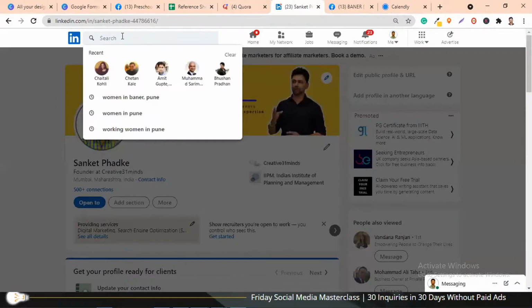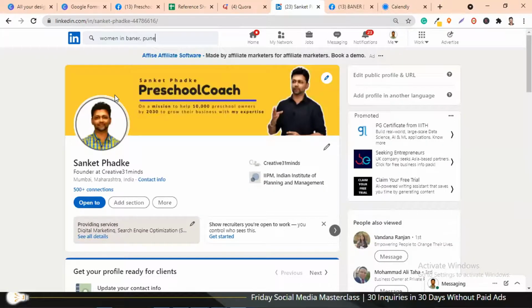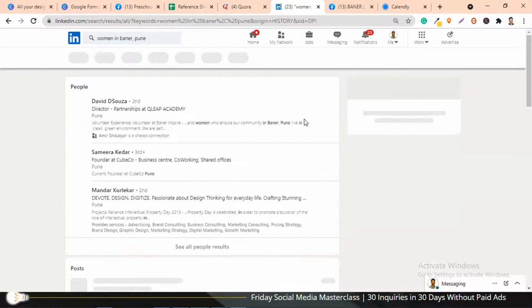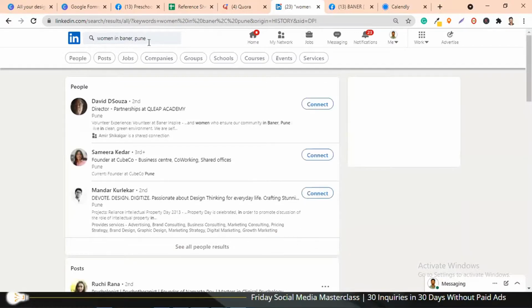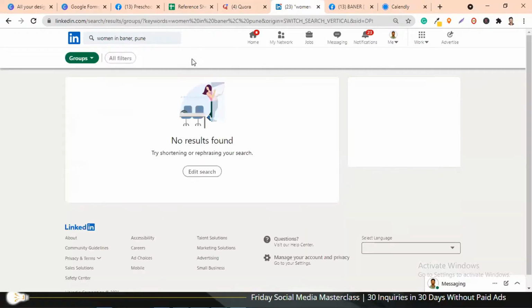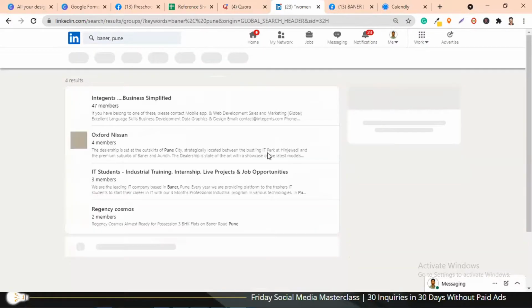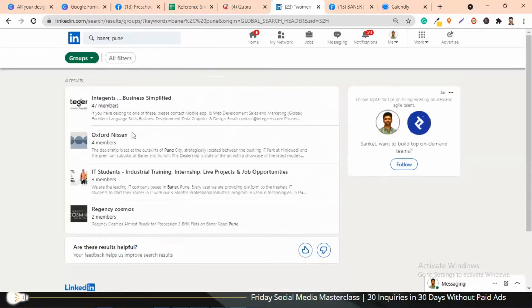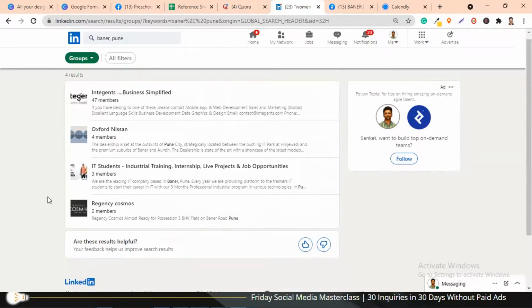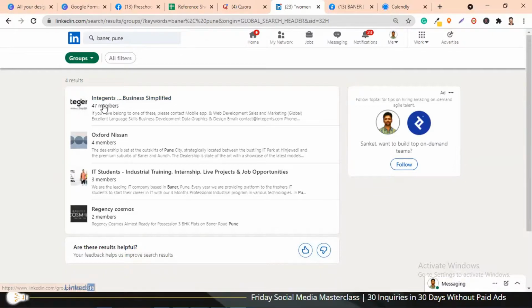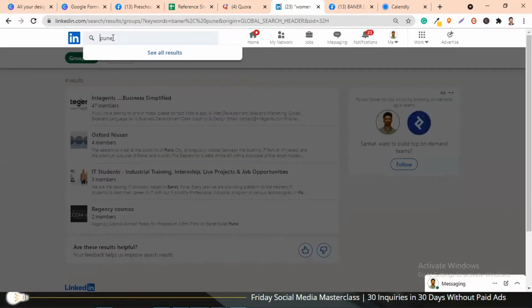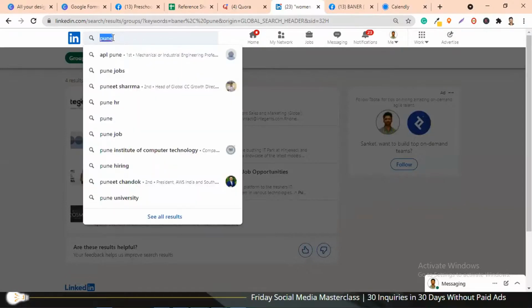Still, what I'm going to do is go to my LinkedIn. If you don't have a LinkedIn account, please open one. Now I'm going to search for woman in Baner, Pune. Similarly, once you search, you will just have to select groups. It's not showing me, so I'll just keep it as Baner Pune and search under groups. Now you will see that there are a few groups which have say 47 members. This has 3 members. So let's do a better search. If I search only for say Baner.